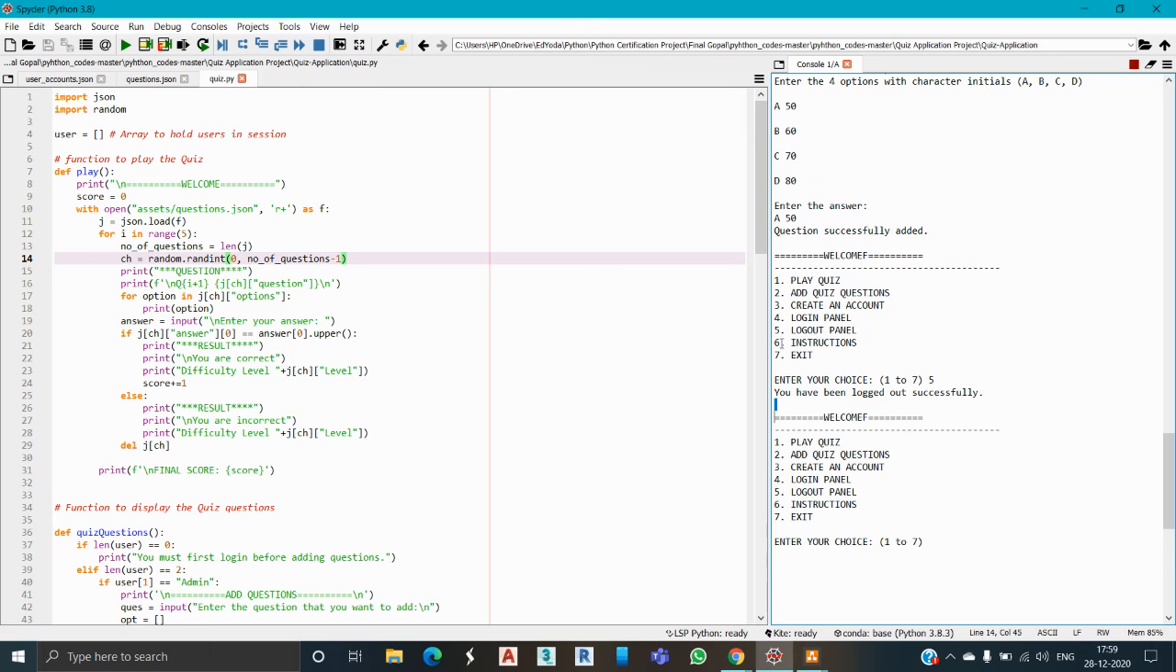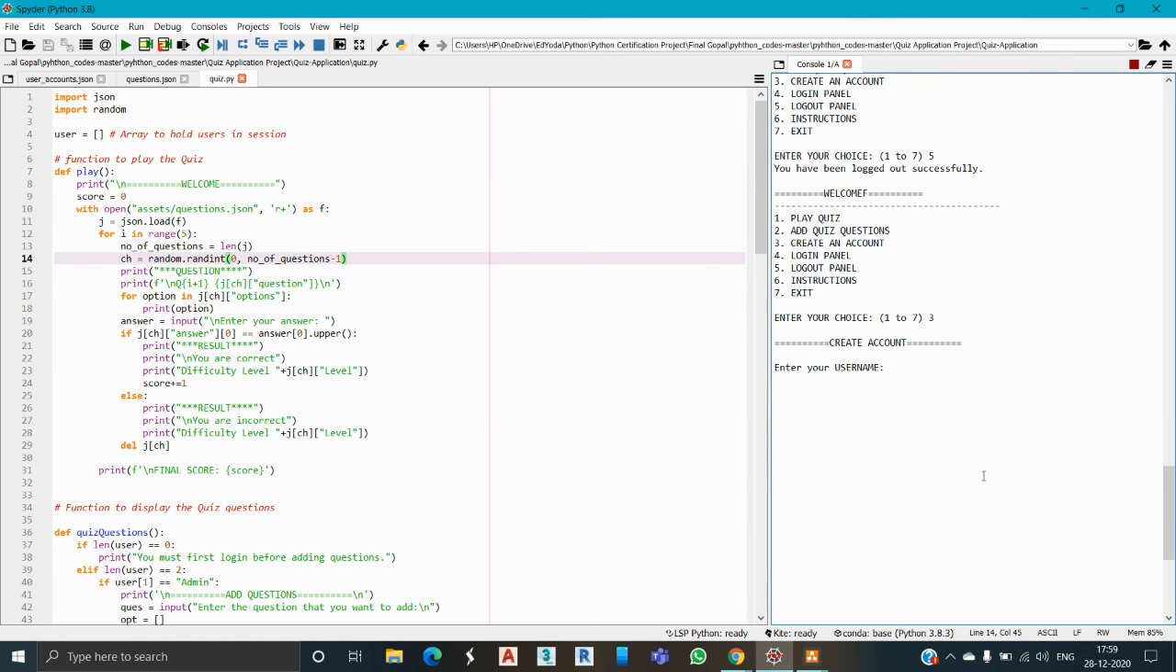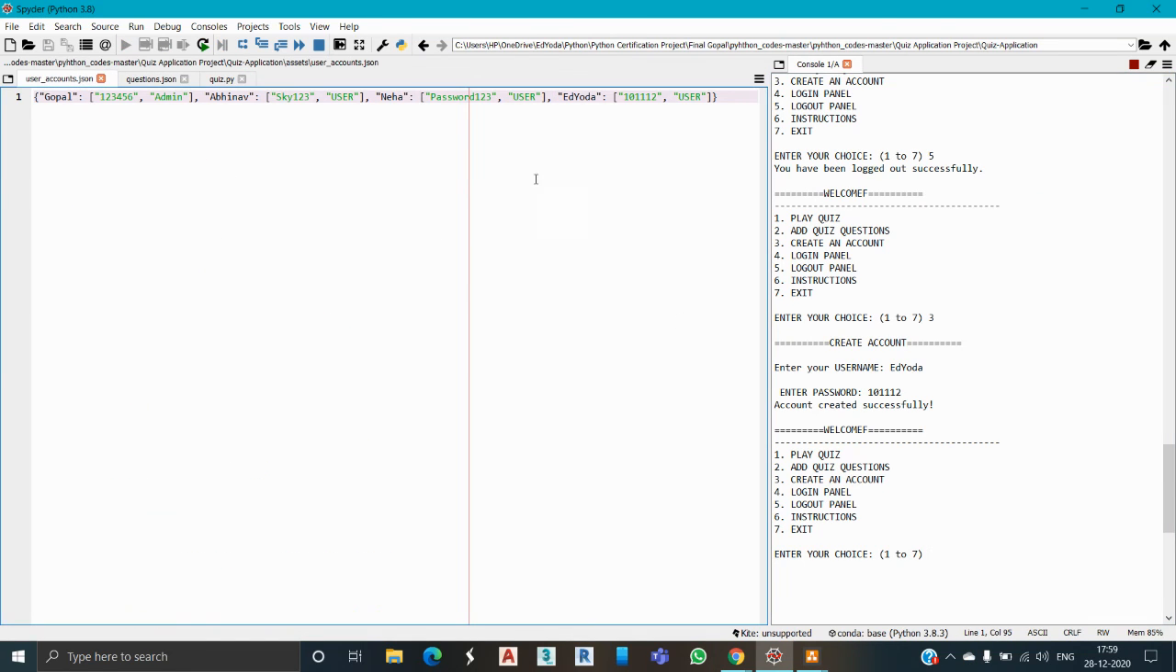So we saw options number 6, 5, 4, but we didn't see option number 3. So let's try option number 3. It's giving an option to create an account. So let us create an account for Adyoda. Enter your username, Adyoda, and the password is again 10, 11, 12. Account created successfully. If you want to check, let's check. Here we can see an account was created using the username Adyoda, and the password is 10, 11, 12 under the category user.